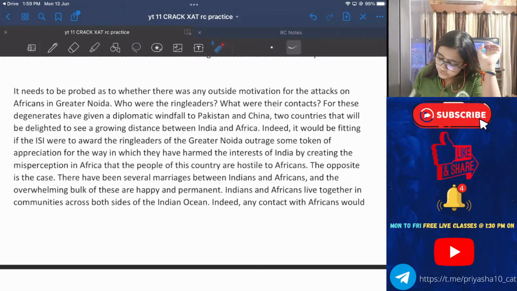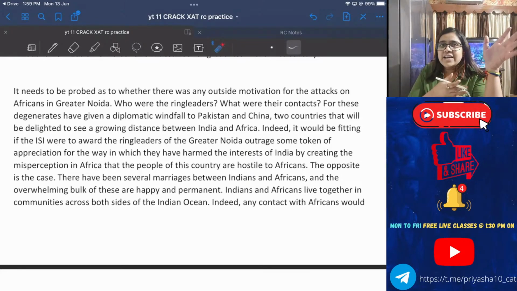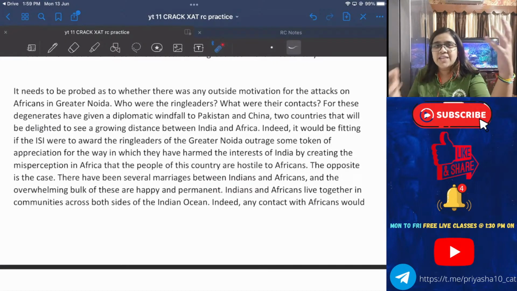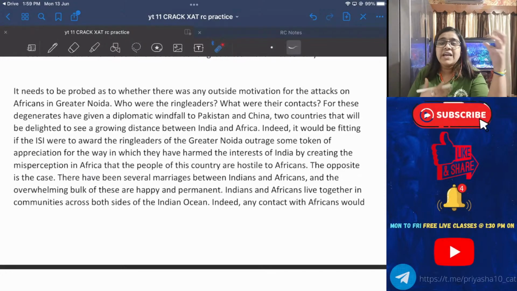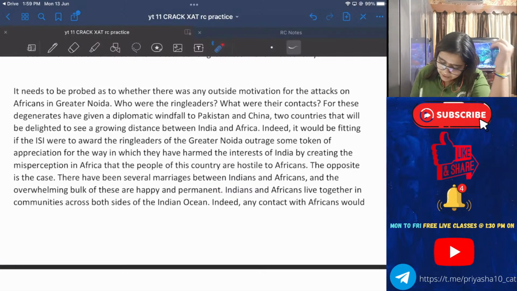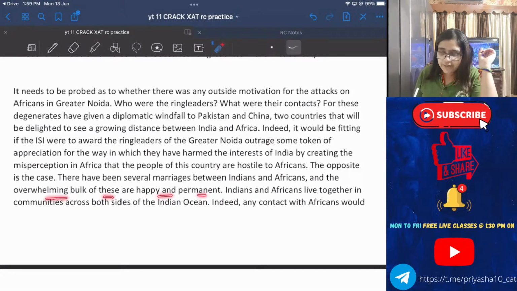So continuing with the same, what they are saying is that ISI is plotting and planning something, and these kinds of violent activities are making Africans think that Indians do not like Africans. That is a misperception. There have been several marriages between Indians and Africans, and the overwhelming bulk of these are happy and permanent.